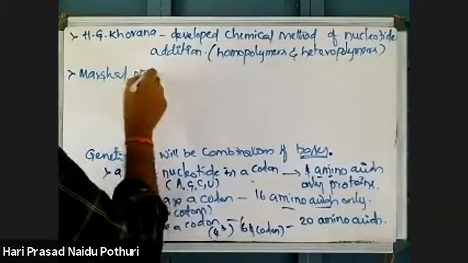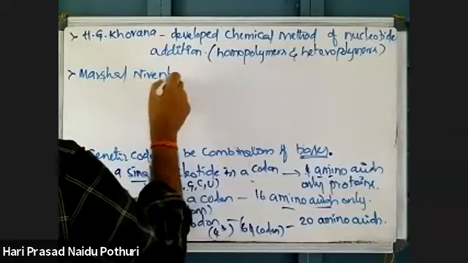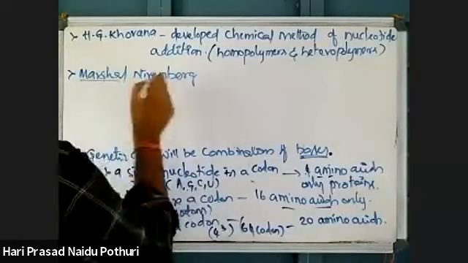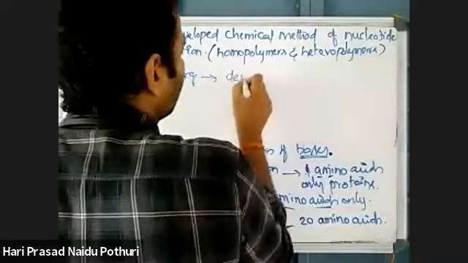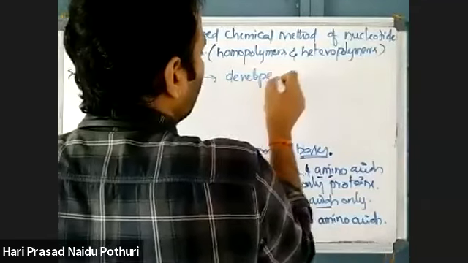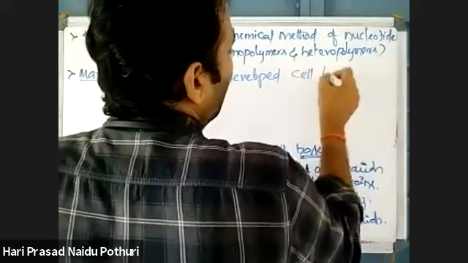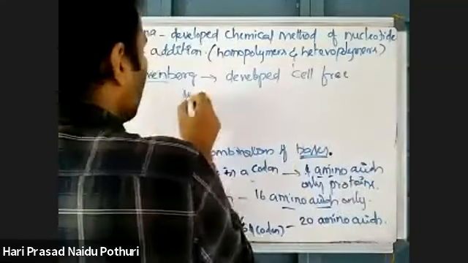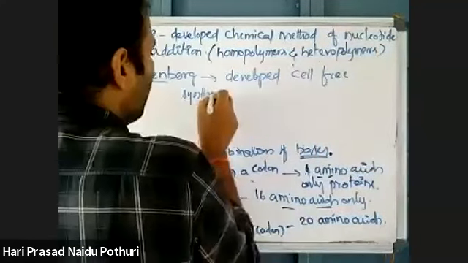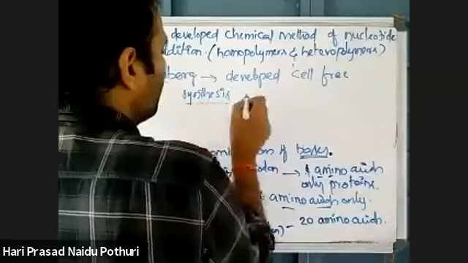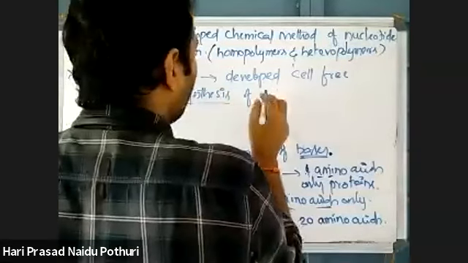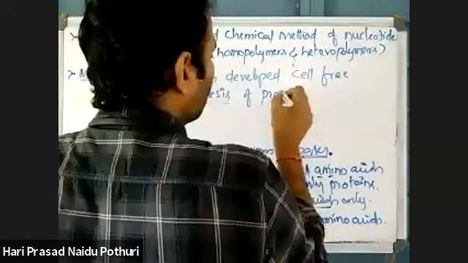Marshall Nirenberg is a scientist. He developed another method which is helpful for the discovery of the genetic code, a method of cell-free synthesis of protein.